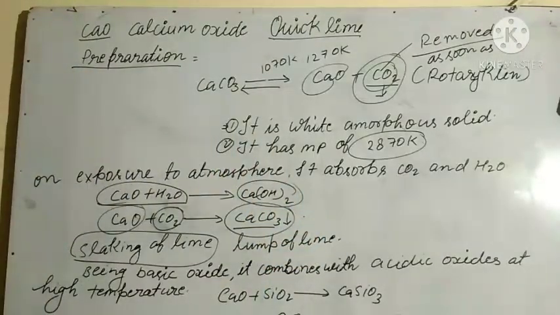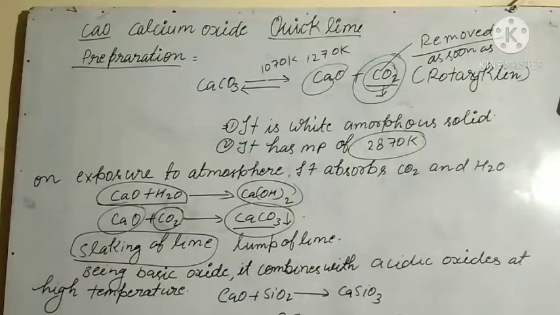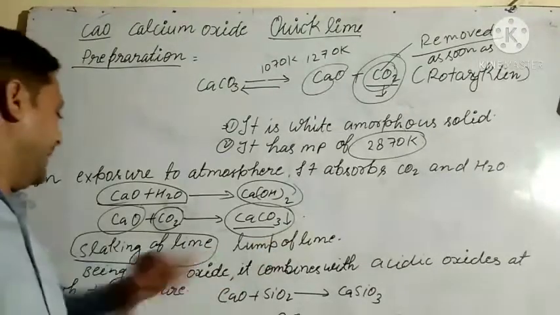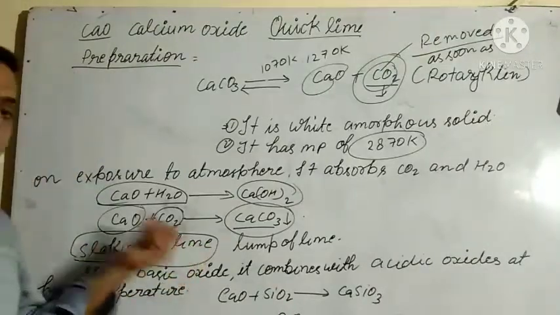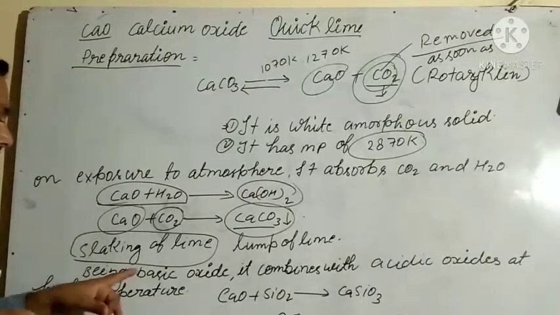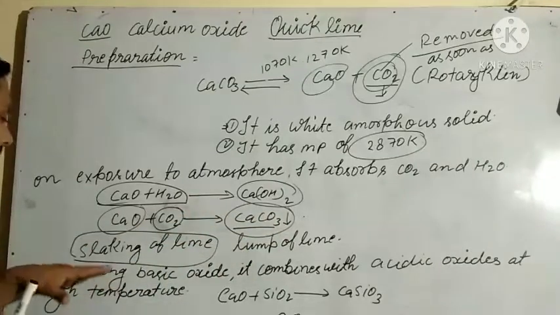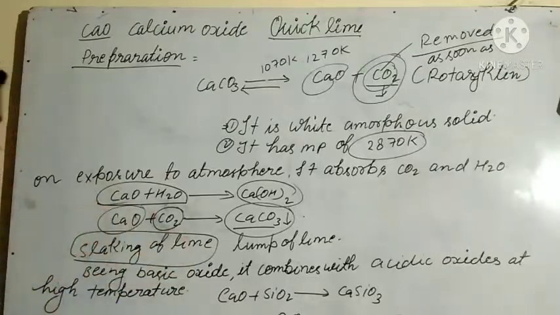When a limited amount of water is added to calcium oxide, the lump of lime breaks, and that is called slaking of lime.